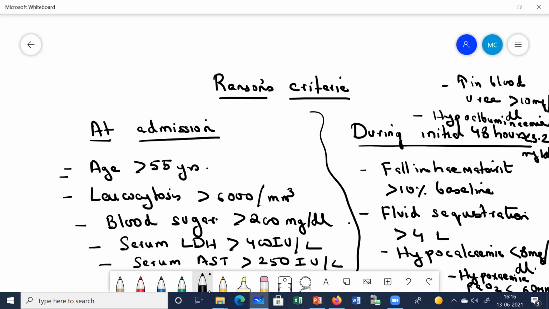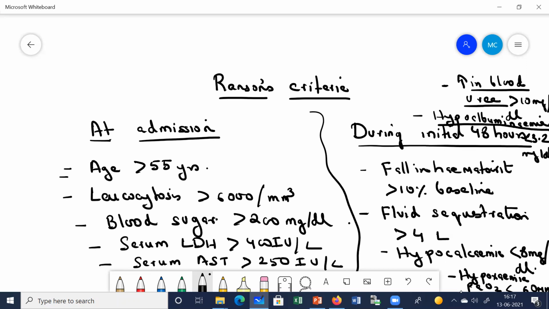So at admission, these things. During the initial 48 hours after hospital admission, if his hematocrit is falling by more than 10% of the baseline, fluid sequestration more than 4 liters, if his calcium levels are less than 8 mg per dl, if his oxygen levels are less, hypoxemia, PaO2 less than 60 millimeters of mercury, if there is a rise in his blood urea levels of more than 10 mg per dl after administering the IV fluids, or if the patient's albumin levels have decreased. These are all the risk factors.